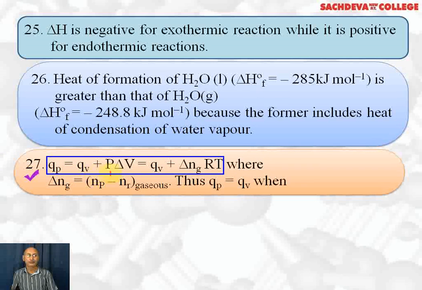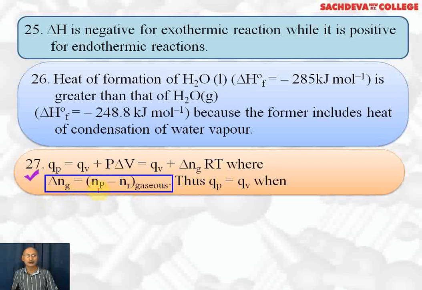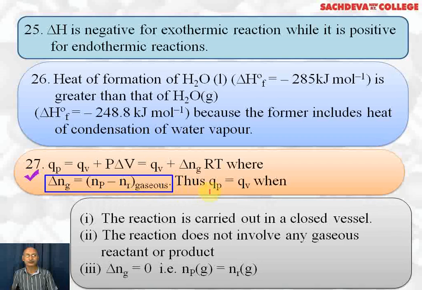Qp is equal to Qv plus P delta V, which is equal to Qv plus delta n gaseous into RT, where delta n gaseous is equal to the number of moles of gaseous products minus the number of moles of gaseous reactants. Qp will be equal to Qv when delta V is equal to 0. That is, when the reaction is carried out in a closed vessel, the reaction does not involve any gaseous reactants or products, or delta n gaseous is equal to 0. That is, the number of moles of gaseous products and gaseous reactants are equal.